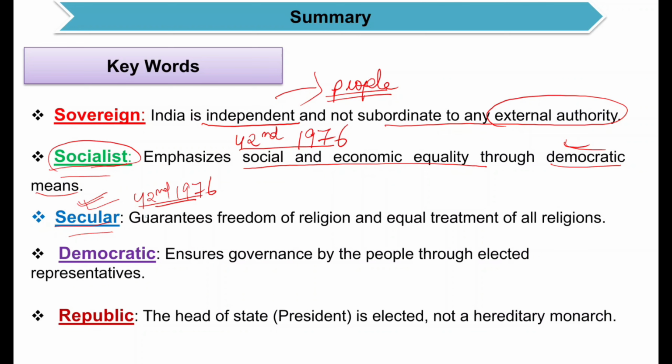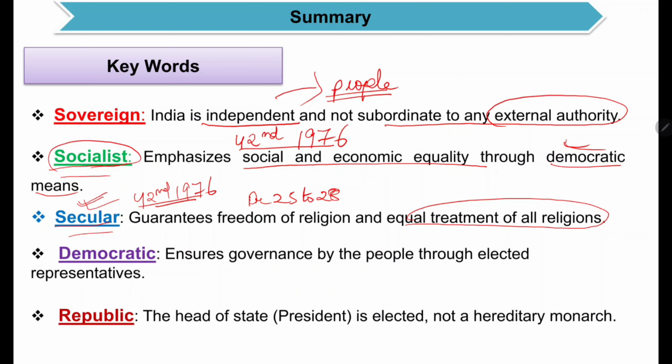India has been declared as a secular country, but India was secular even before this constitutional amendment. No religion was accepted as a state religion by the constitution, and no importance is given to any major religion. All religions are treated equally. It guaranteed freedom of religion and equal treatment of all religions, and you can see this in fundamental rights under articles 25 to 28, that is, the right to religious freedom. So India is a secular country.